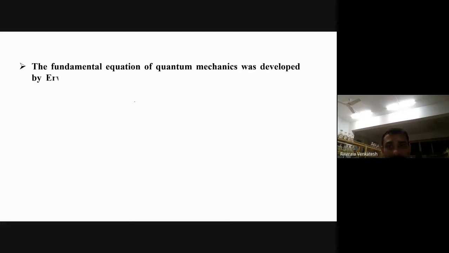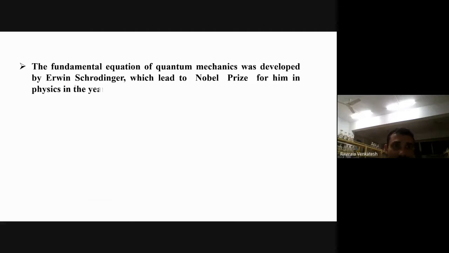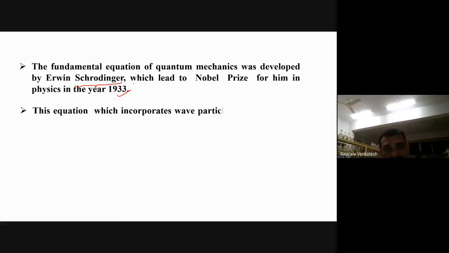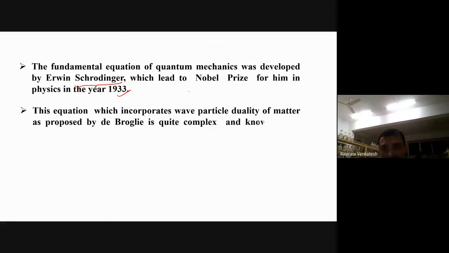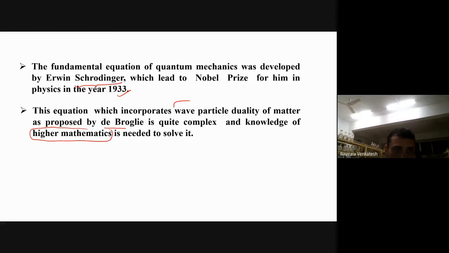The fundamental equation of quantum mechanics was developed by Erwin Schrodinger, who got the Nobel Prize in 1933. This equation incorporates the wave particle duality of matter as proposed by de Broglie. It is quite complex, and knowledge of higher mathematics is needed to solve it. To solve this based upon quantum mechanics, we need higher mathematics.